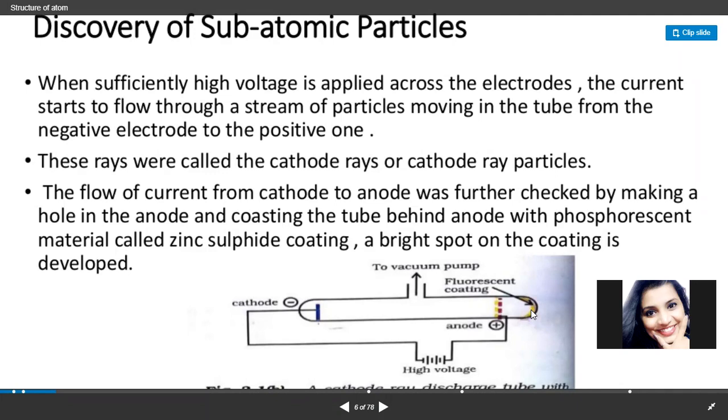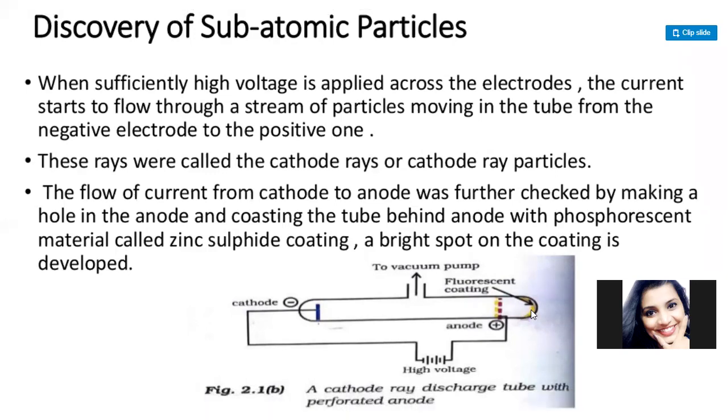Whenever the particles strike this coating, it will illuminate. You will see some light or specific lightning spots there, and that proves that something is hitting that sheet and producing fluorescence. Okay, so this is a fluorescent coating.